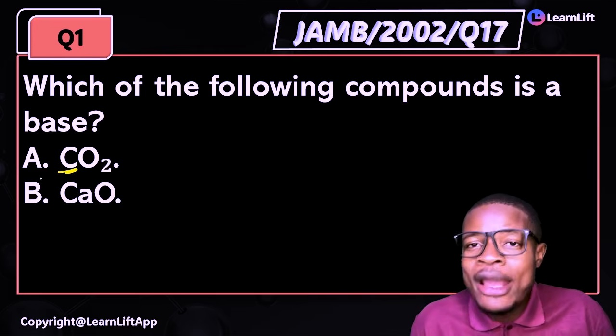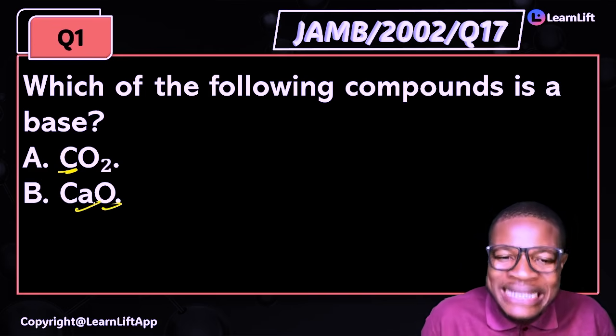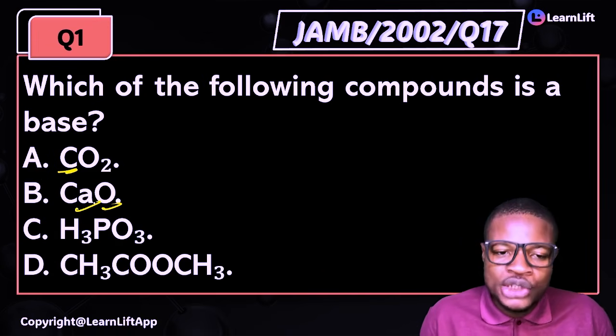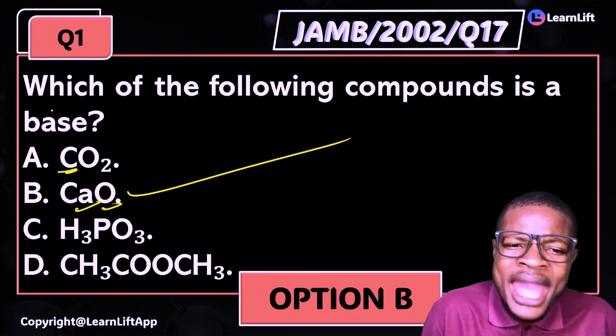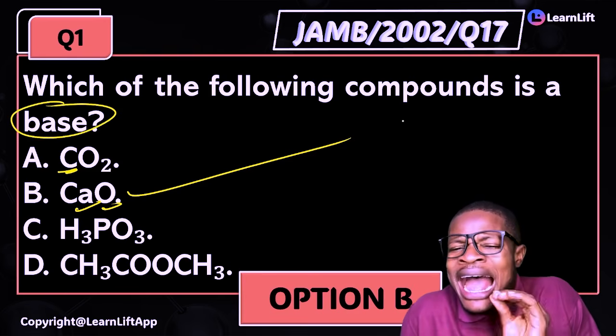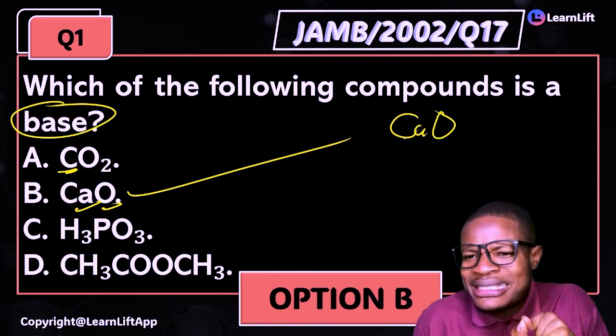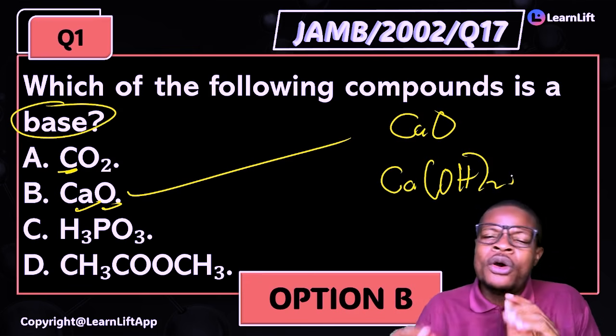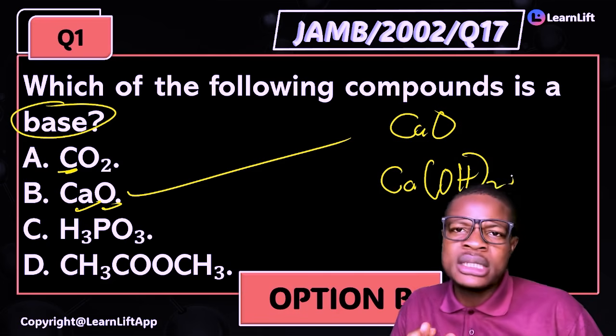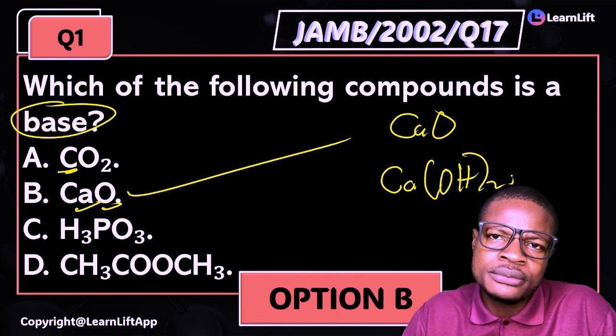Option B, CaO, an oxide of a metal. Option C, option D. Where is the answer? Option B becomes the correct answer, because we said that a base is either an oxide of a metal or a hydroxide of a metal. Very simple, easy, direct. You have gotten it. You're out of there.